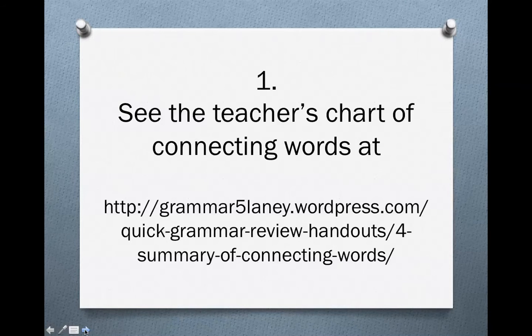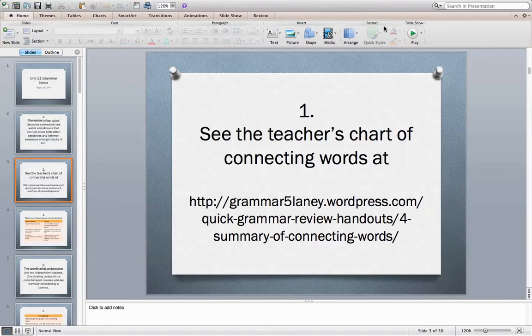And we can look at the teacher's chart of connecting words, that's the URL, and perhaps we should stop and go over exactly how you access that from Moodle.